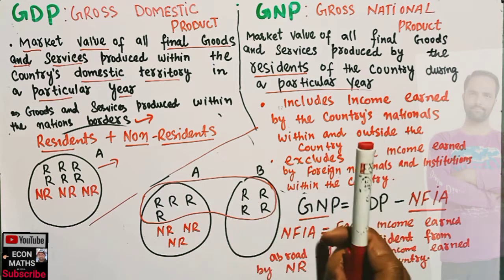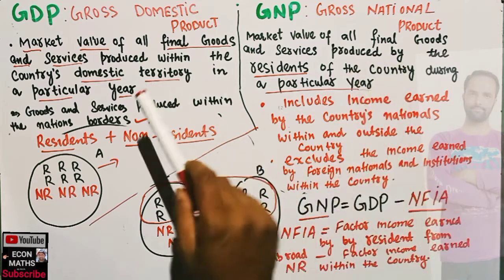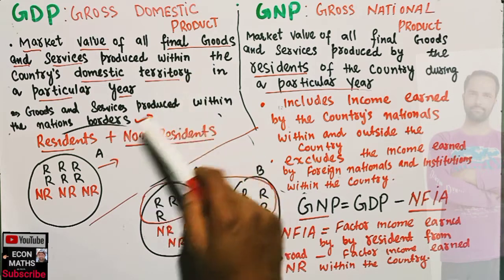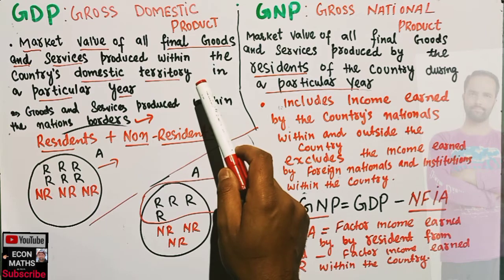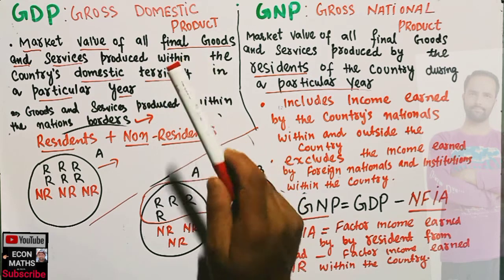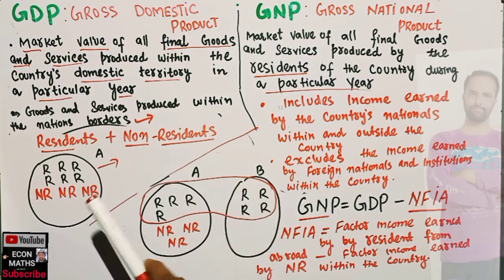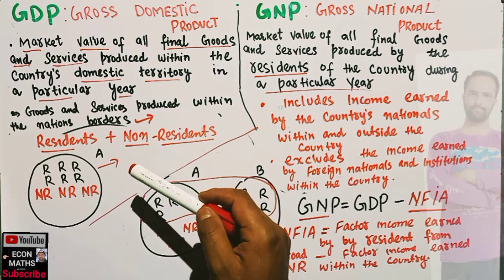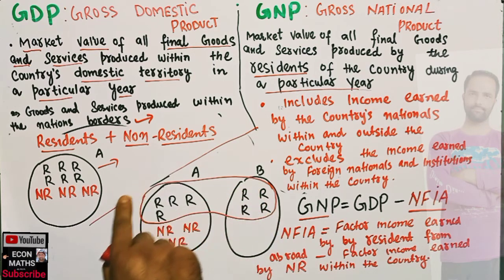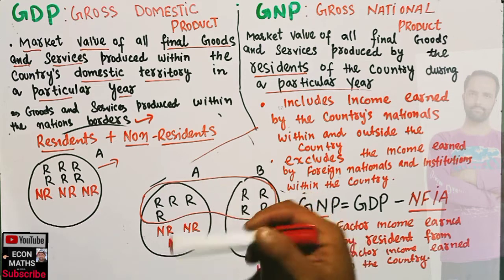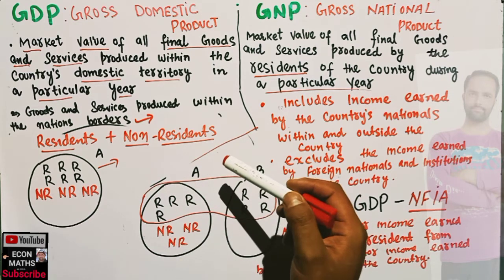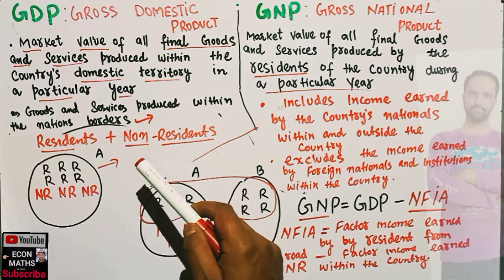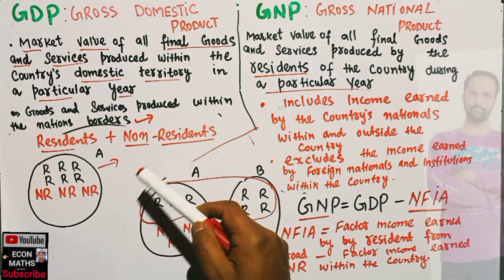If I interpret it correctly, GDP is the market value of final goods and services produced within the domestic territory of a country during a particular year. By domestic territory, in the economic sense, we mean that domestic territory includes the territory lying within the political frontiers, including the territorial waters of a country.